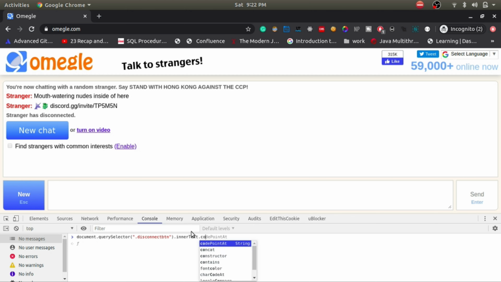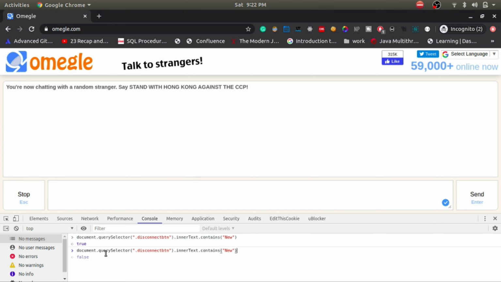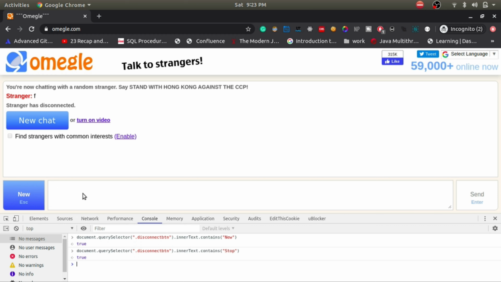Alright, so you know what I was trying to tell you, right? Now in order to just check if this thing works, I will type this thing and it will tell me that yes, right now the button is saying new. So on this step I have to click the button only once, and now as you can see it's saying no, so I have to type stop. As you can see it's saying true, so now I know that if this is the state, then I have to type what? I don't have to type anything. Come on, what are you doing? Should focus in here. I have to click that button 2 times.